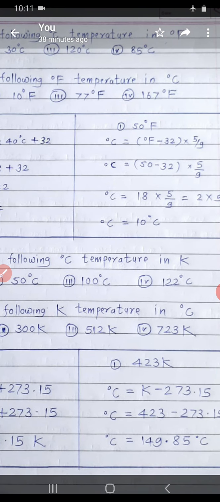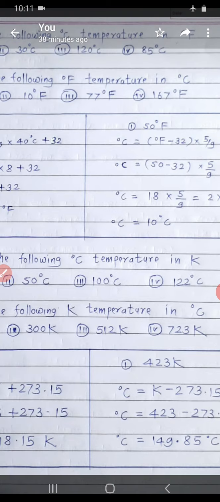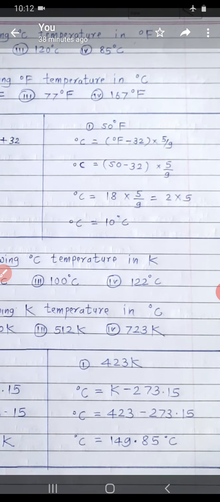Okay, so what is the formula to convert degree Fahrenheit into degree Celsius? Degree Celsius is equal to degree Fahrenheit minus 32 into 5 by 9. Degree Celsius is equal to degree Fahrenheit minus 32 into 5 by 9.